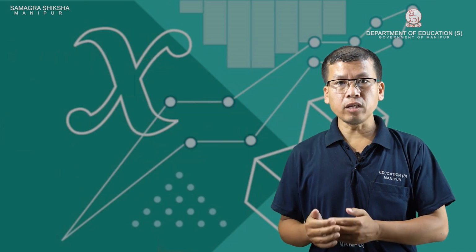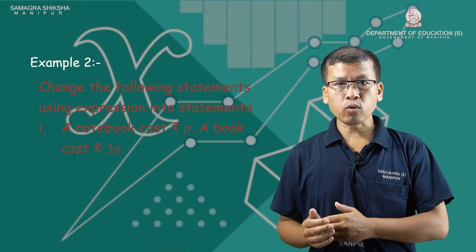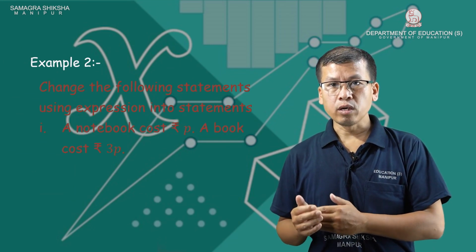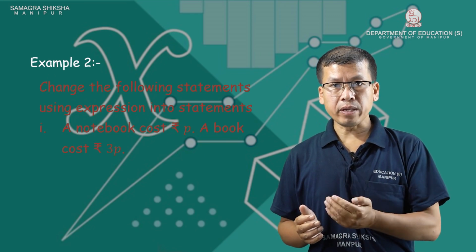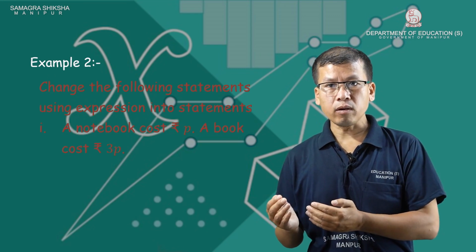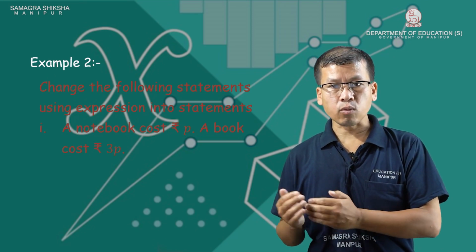Next example: change the following statements using expressions into statements. Number 1: a notebook costs rupees p, a book costs rupees 3p. A book costs 3 times the cost of a notebook.